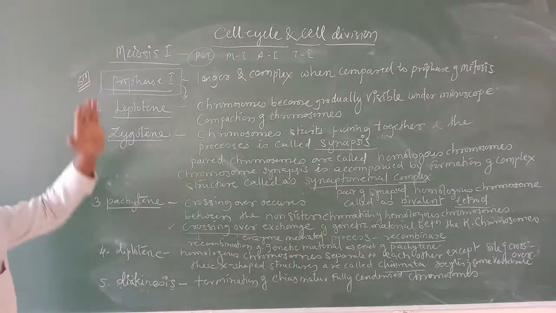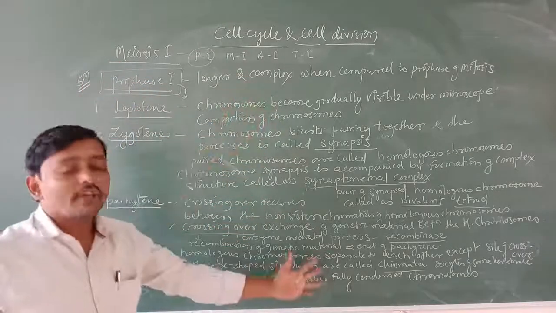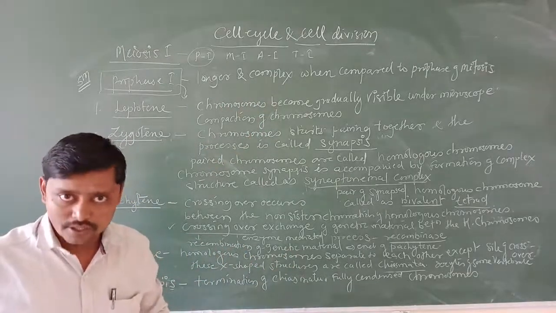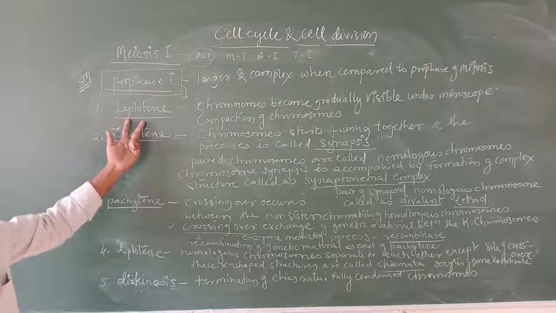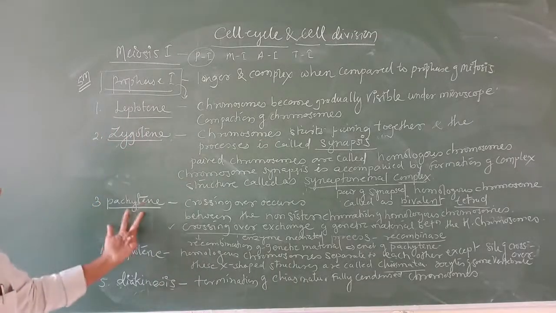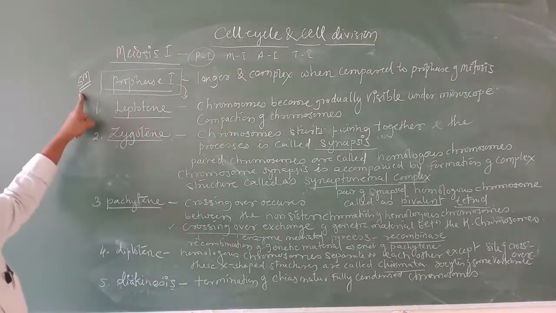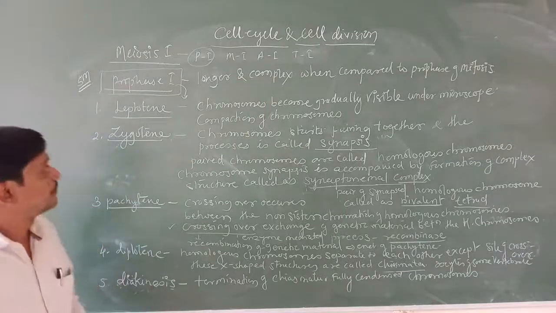One is leptotene, zygotene, pachytene, diplotene and diakinesis. And here they used to ask you a five mark question. In the sense, what is going to happen in leptotene, what is going to happen in zygotene, what is happening in pachytene, diplotene, diakinesis. Now we are going to study one by one. It is a 5 mark question which explains all these things.